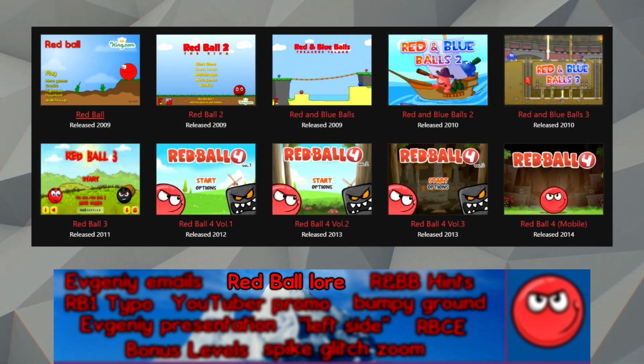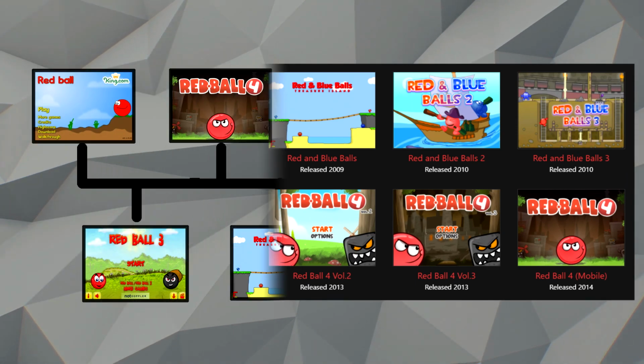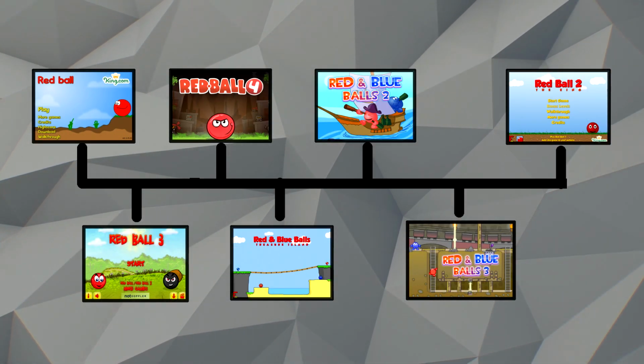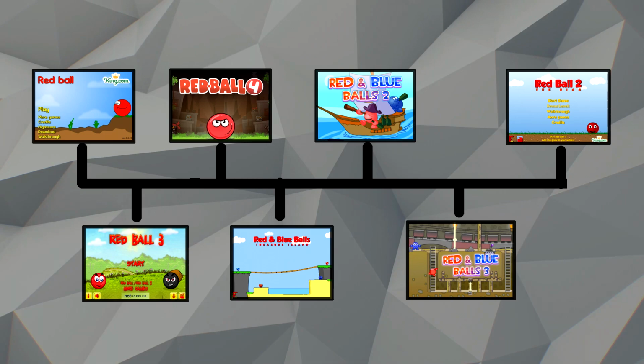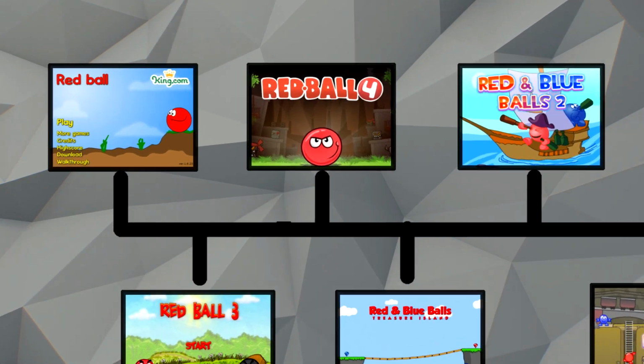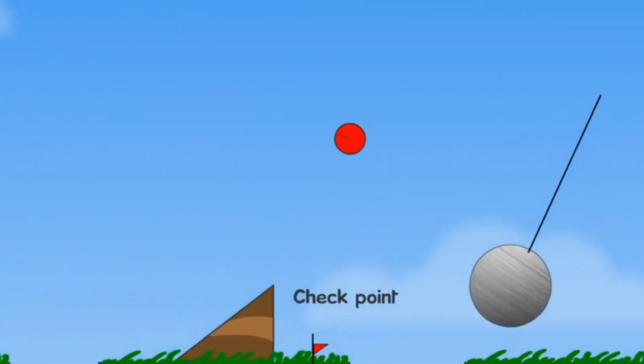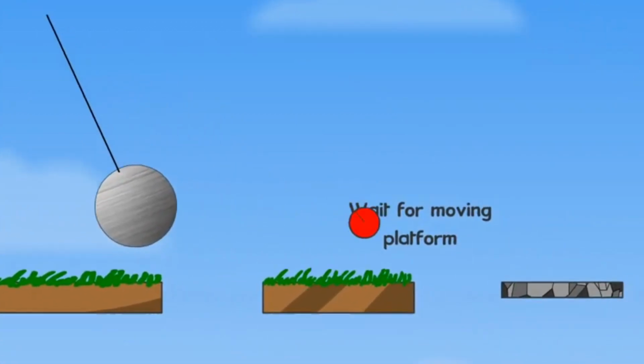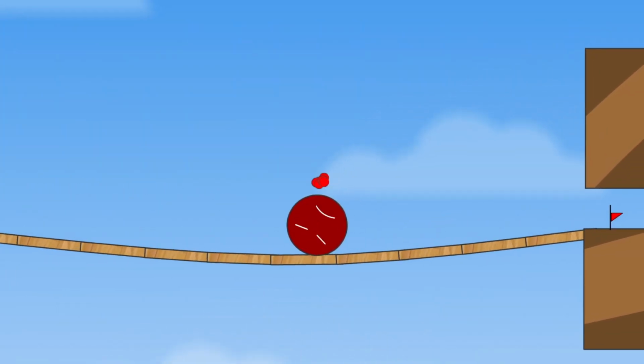Though the Red Ball games aren't exactly made to be pieced together into one coherent narrative, the community has tried their best at putting together a lore timeline for all the games in the series. This timeline starts out with Red Ball 1, as Red Ball has the most limited moveset and there are no enemies to be found. Aside from the ninja, of course.